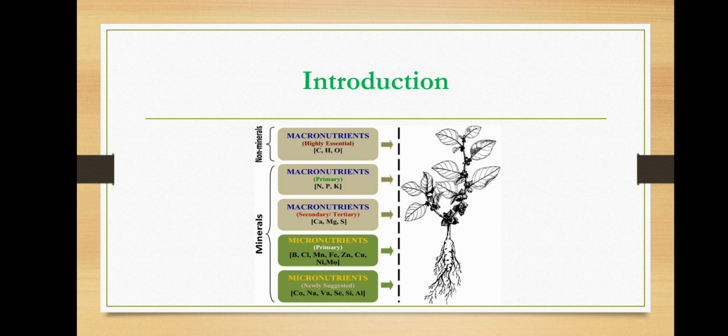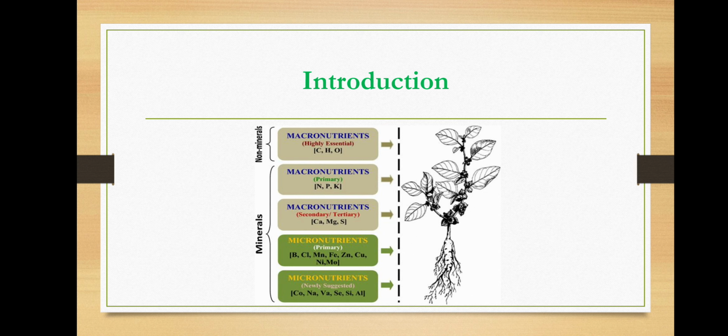In non-minerals, carbon, hydrogen, oxygen are highly essential. They are compulsorily required. Plant itself is made up of these three nutrients. They are known as macronutrients. Okay, next is minerals. In minerals, nitrogen, phosphorus, potassium are the macronutrients.